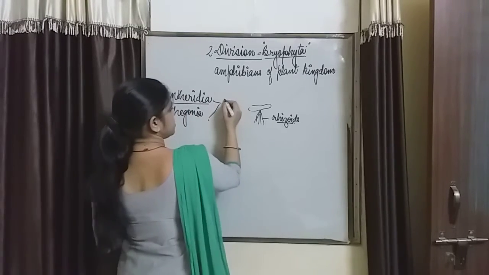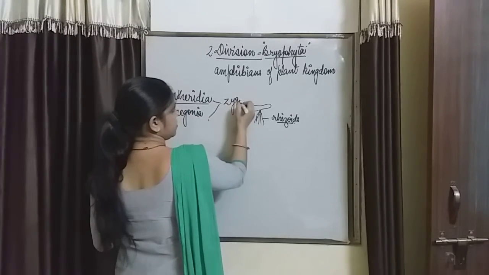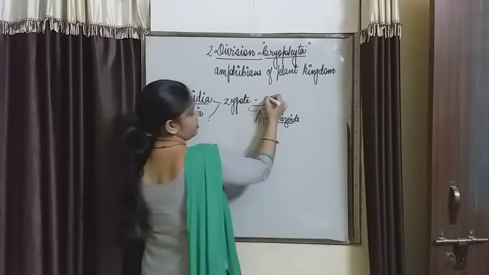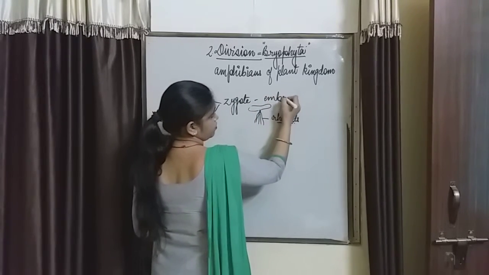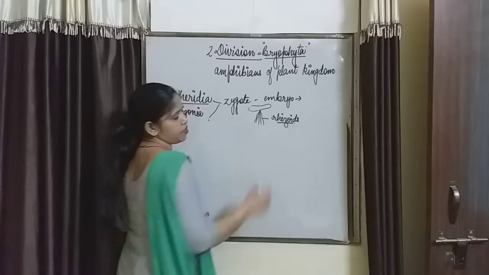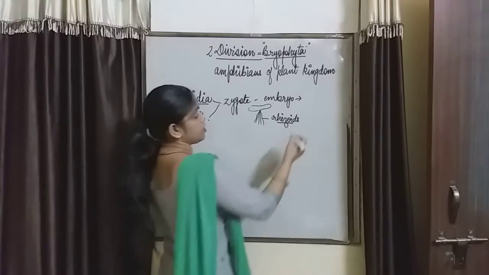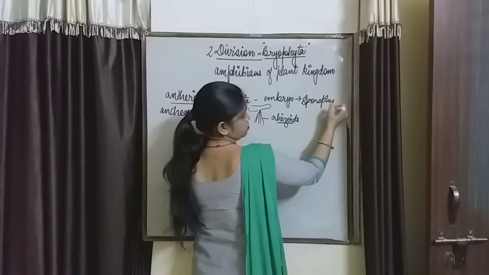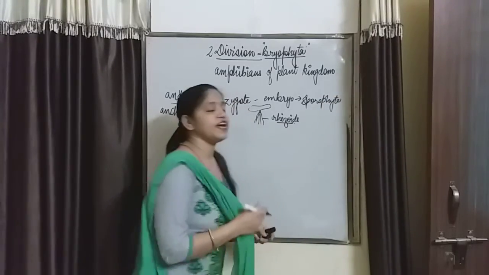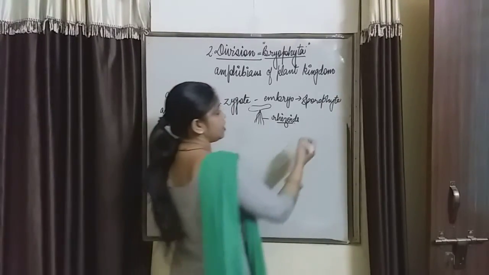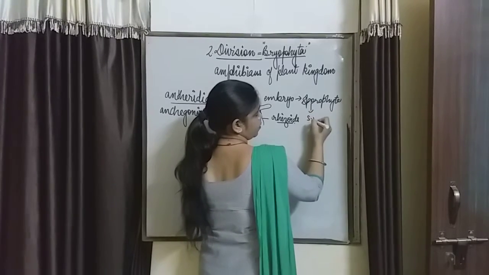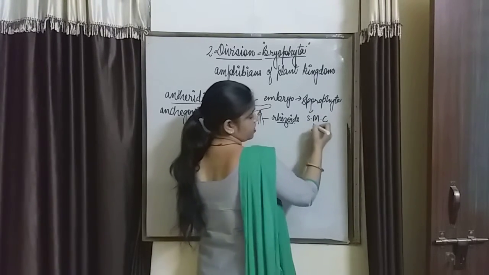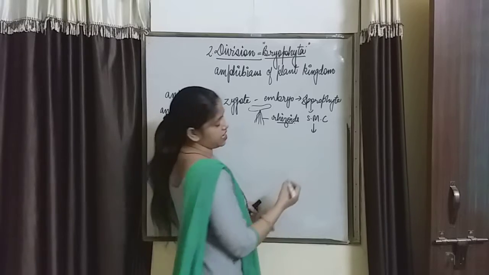And after fusion, the zygote will form, right? Then the zygote will develop into the embryo, and the embryo gives rise to the sporophyte plant body. The sporophyte plant body contains the spore mother cell, and in the spore mother cell meiosis takes place.